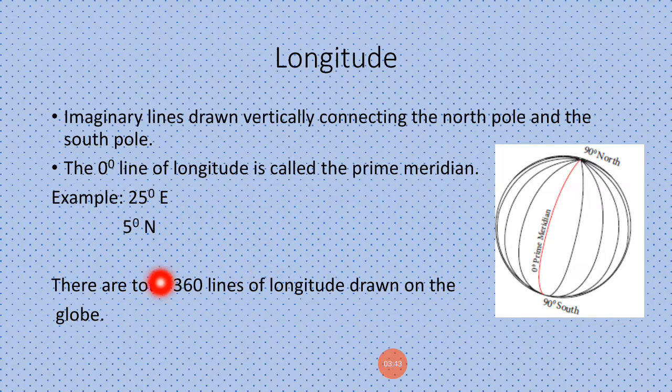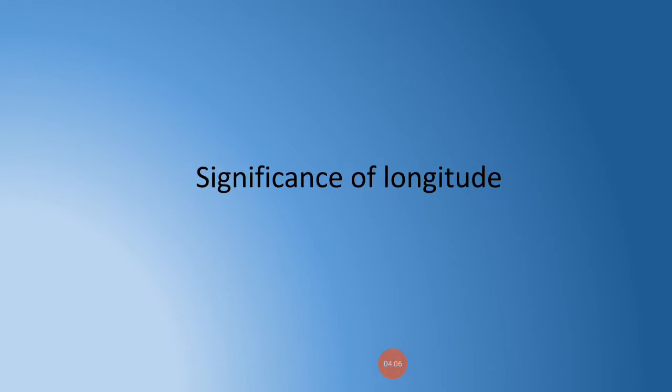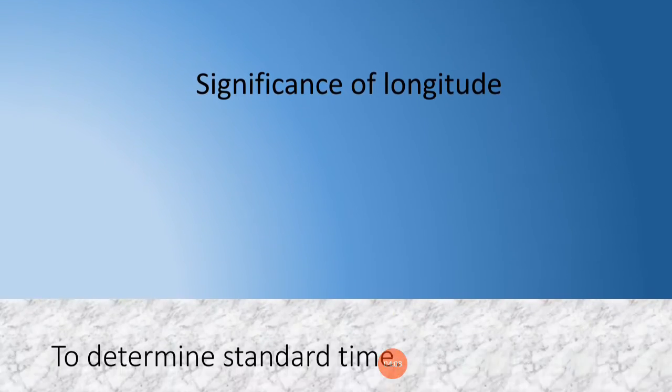Let's first see there are a total of 360 lines of longitude. 180 lines from the 0 degree prime meridian toward the east, and toward the west there are a total of 180 lines of longitude. Hence there are a total of 360 lines of longitude. Let's see the significance of longitude.